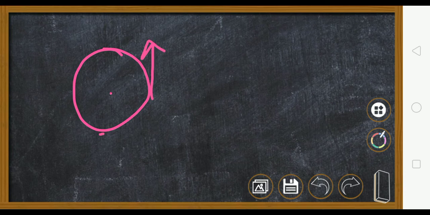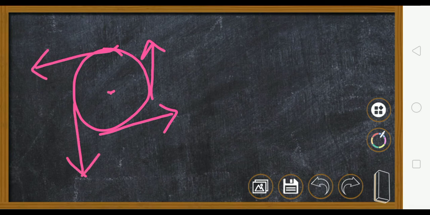For example, there is a body which is doing circular motion. Now actually in a circular motion what happens? The body actually always wants to go straight. But there is somebody in the middle which is pulling it, and that is why it is going round and round. And that is a centripetal force. You will learn in 10th standard about it.